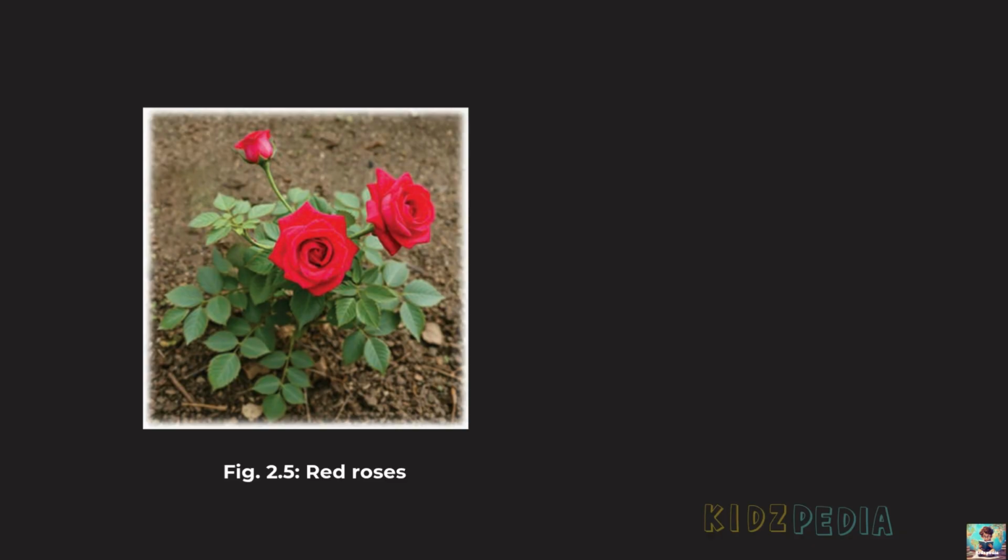So, we just asked whether there are natural substances that can act as indicators besides litmus. To find the answer, let's explore a common flower that many of us have seen, the red rose. Surprisingly, the petals of a red rose can be used to prepare a natural indicator. In this activity, we will make our own indicator using red rose petals. First, collect some fallen red rose petals from the ground. We use fallen petals so that we do not harm the plants by plucking flowers.